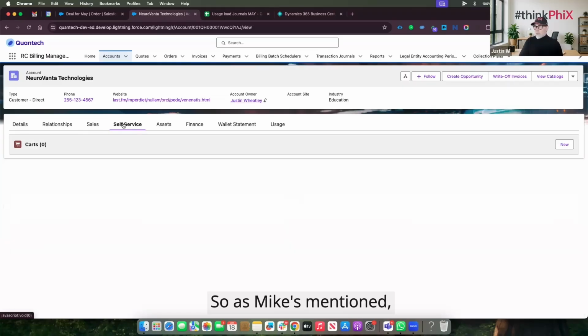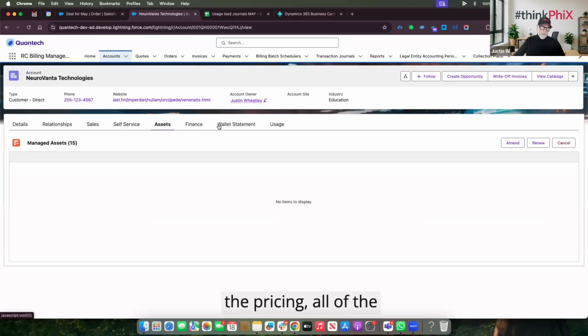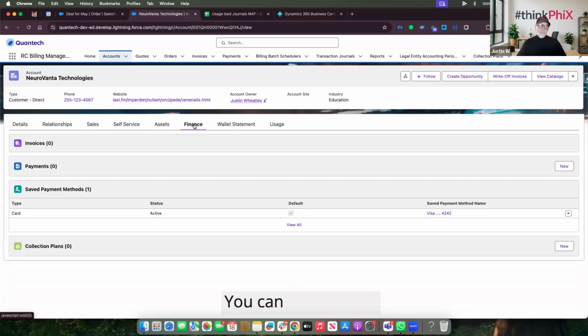So as Mike's mentioned, Salesforce, RCA and RCB is API first. So you can leverage all of the products, the pricing, all of the assets, the upsells. You can surface that through an Experience Cloud site or any kind of site that you have yourself. Within this finance section, my customer, as they signed up, they authorized a credit card. So I have this saved payment method on my account.